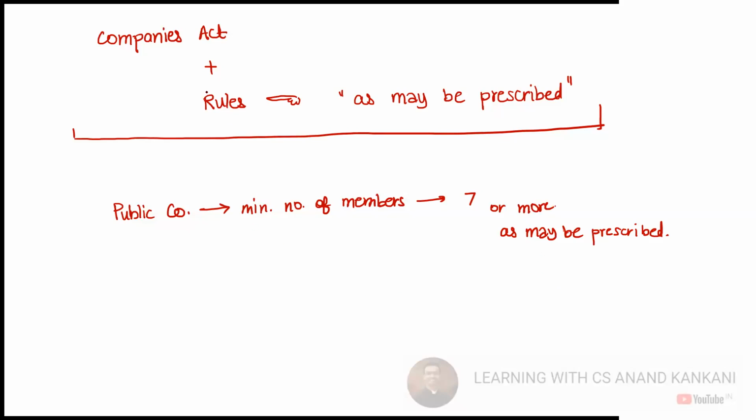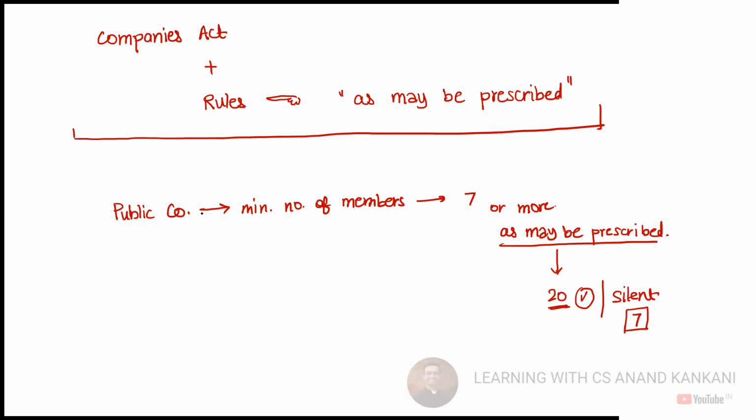So tomorrow, if through the rules, the Ministry of Corporate Affairs says that to incorporate a public company, we need a minimum of 20 members, so अभी आप किसको follow करोगे? 7 या 20? So the answer is 20, because the Companies Act itself is saying that if the rules say something, please follow the rules. आप बताओ ये समझ में आया? But if rules are silent, then in that case you follow the act which says minimum 7. Got it? ये वाला पॉइंट क्लियर हुआ?